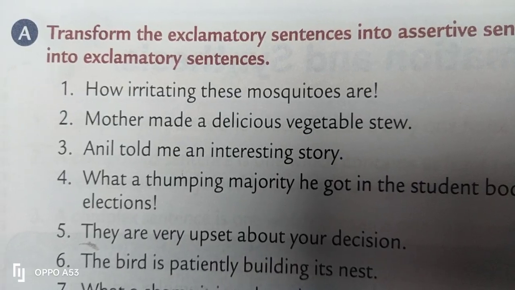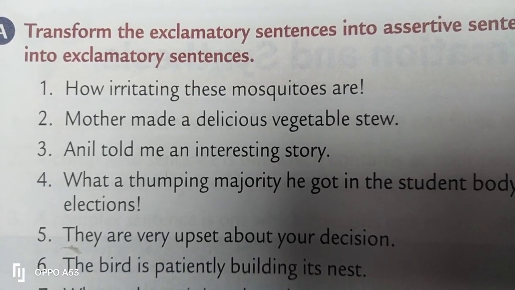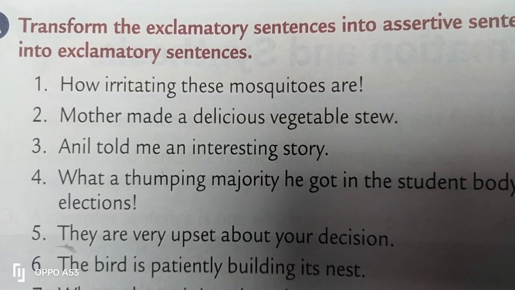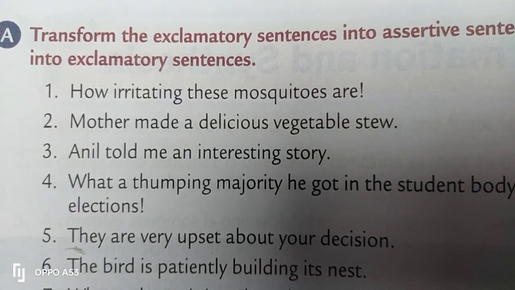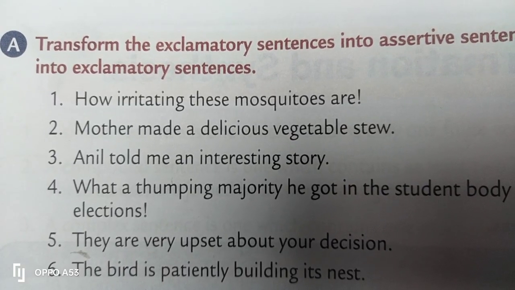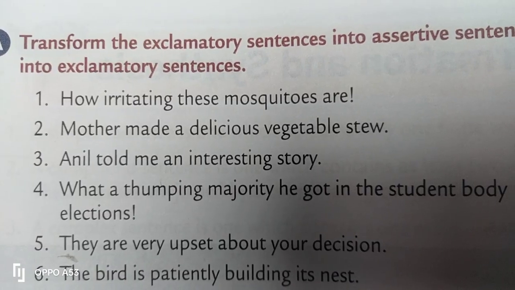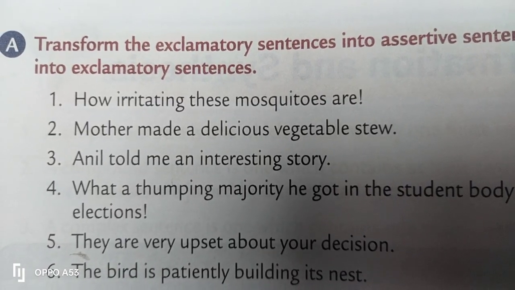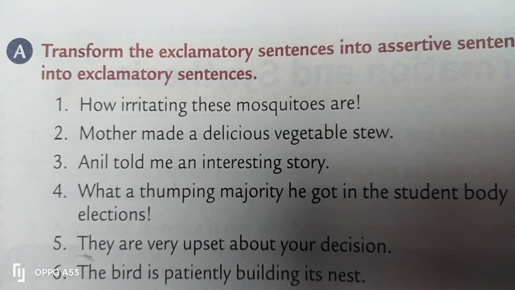Okay, I hope you have got the answer for the first one. How irritating these mosquitoes are. So what could be the assertive sentence without changing its meaning? You don't need to add any word. You don't need to change the tense. You have to keep the tense as it is, and you don't need to add a new word here.